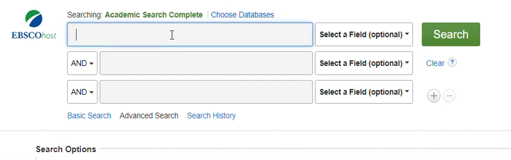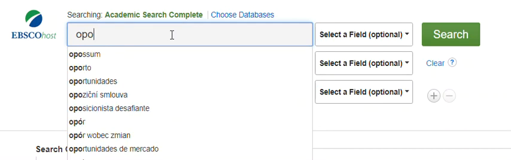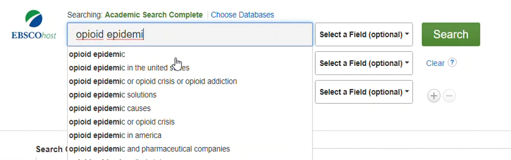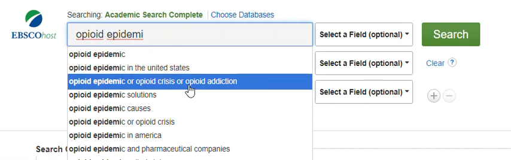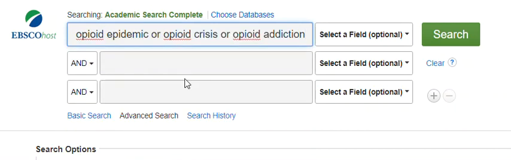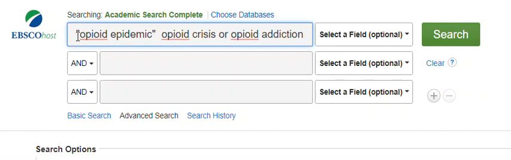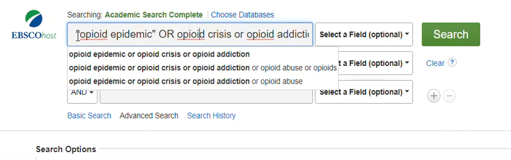I'm going to use the opioid epidemic as my search terms. So I start typing in opioid epidemic, and EbscoHost gives me a few different options that I can select from. When I select, I do have to go back and put quotation marks around each phrase.